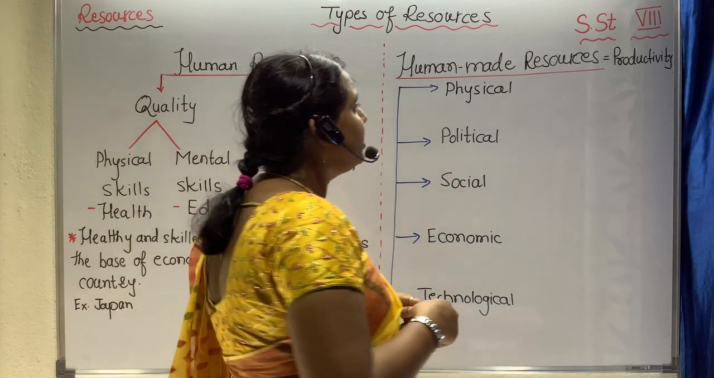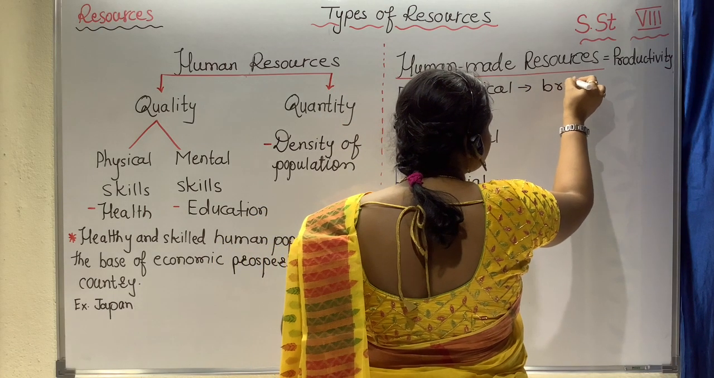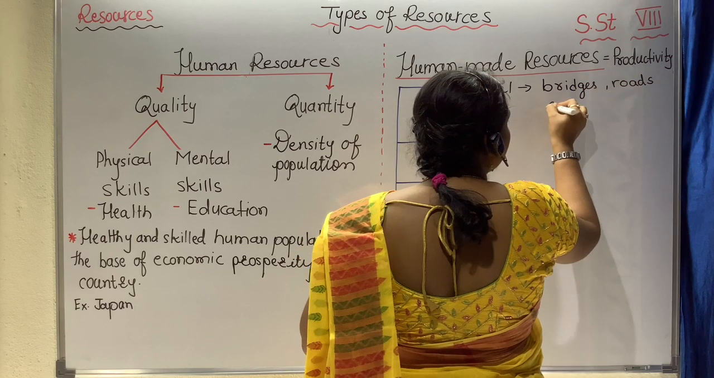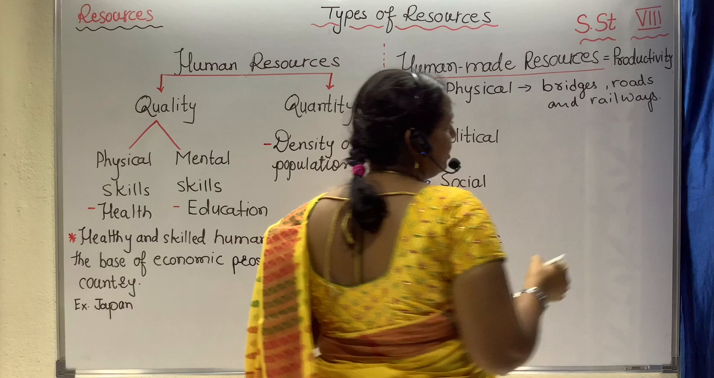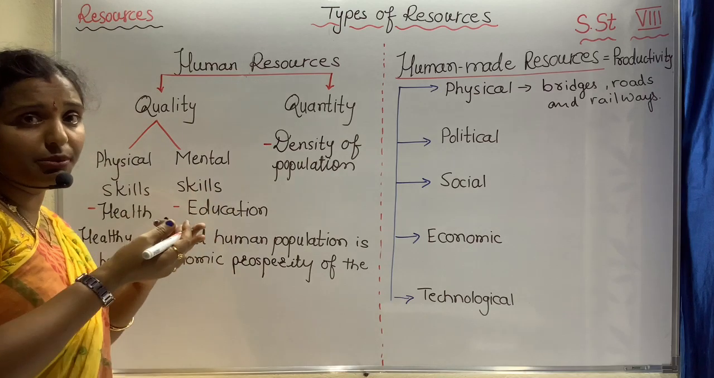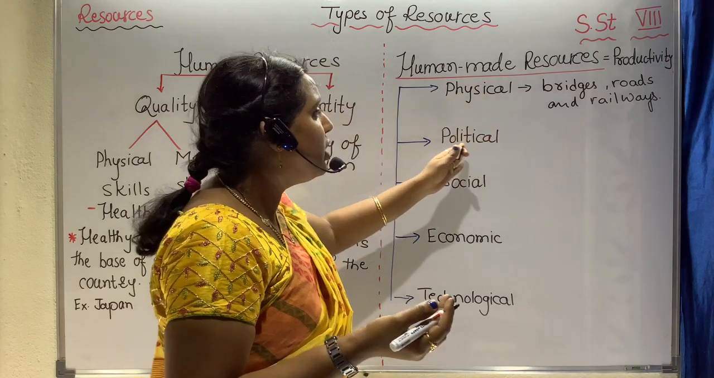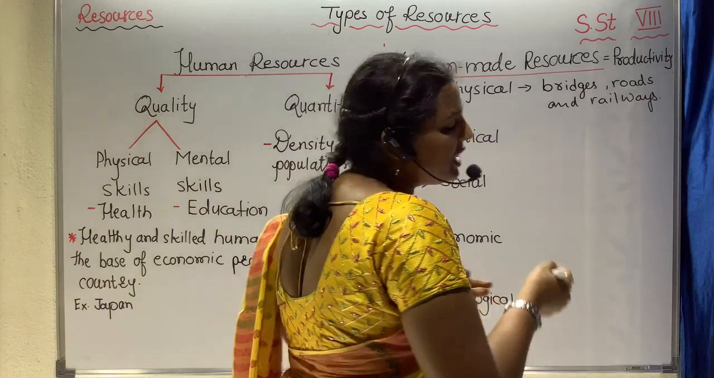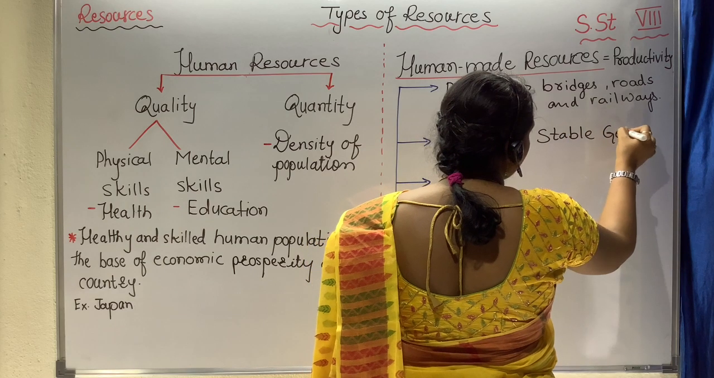Now when I am talking about the physical, I can write as an example the bridges, roads and railways. These are physically visible. You can see that there is a road, you can see a railway, you see a bridge there. So those all come under the physical. Now what else more? Political. What comes under the political aspect here? A stable government.